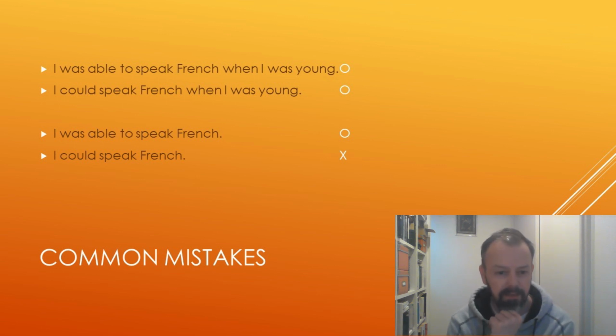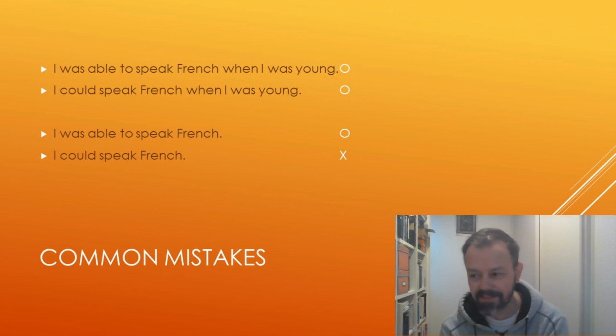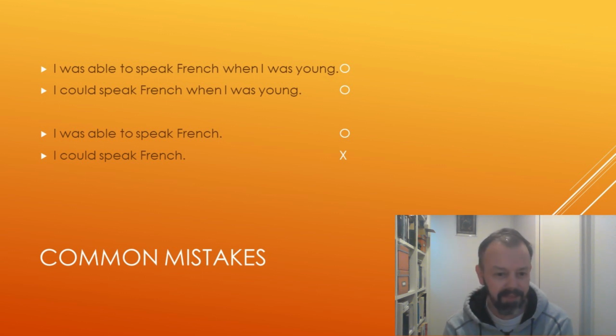It could mean the same as I was able to speak French, showing a past ability. Or it could be talking about a future event. You know, I could speak French if I studied. It could be talking about a possibility now.